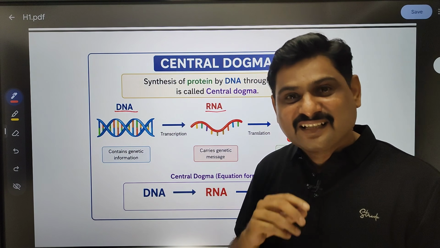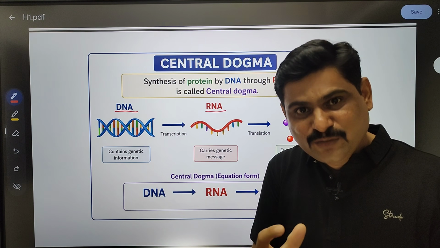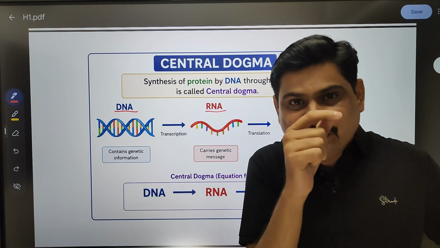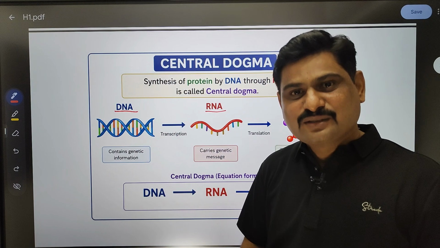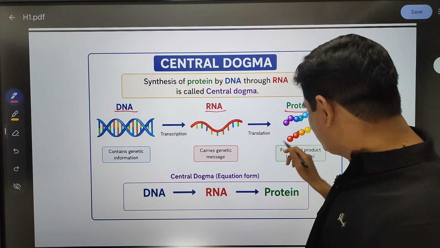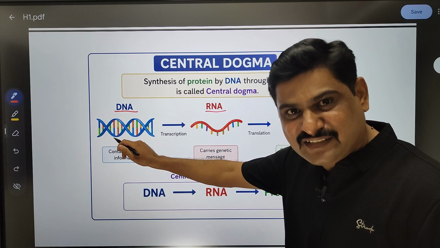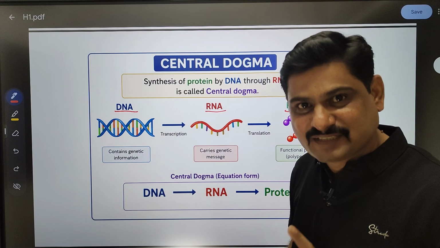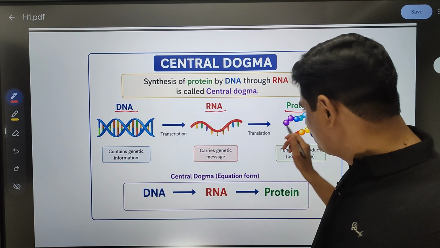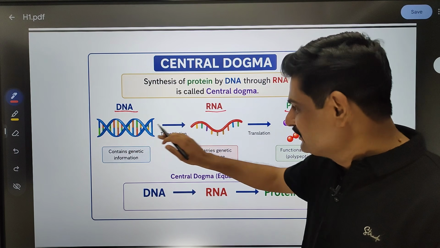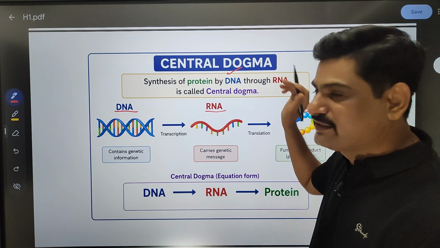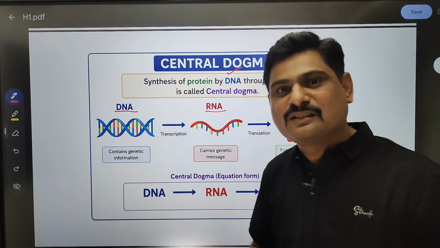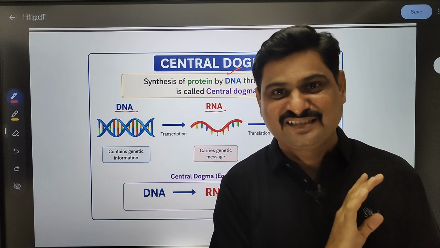I'll repeat. DNA is having all the information to make protein. So actually who is making protein? DNA. So synthesis of protein by DNA through RNA is called the central dogma. Are you getting it? The central dogma summarizes protein synthesis.